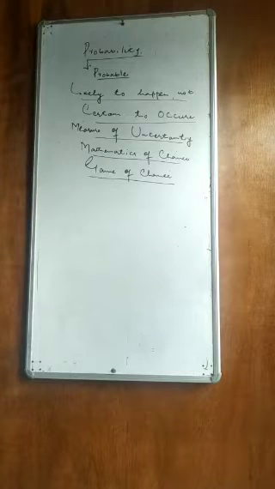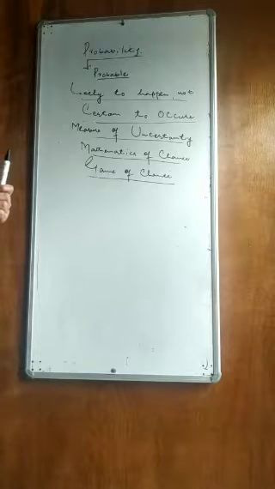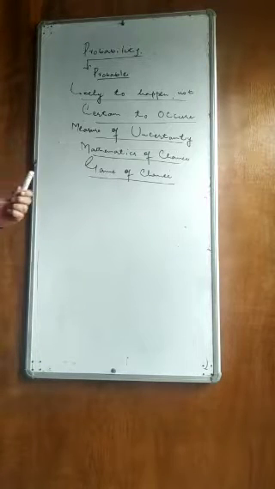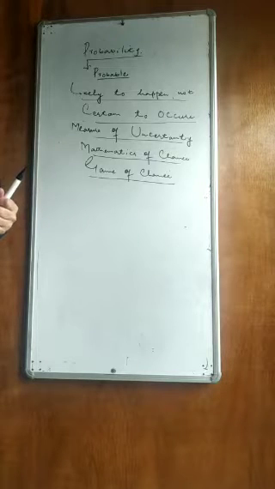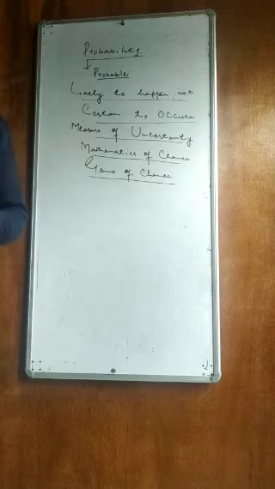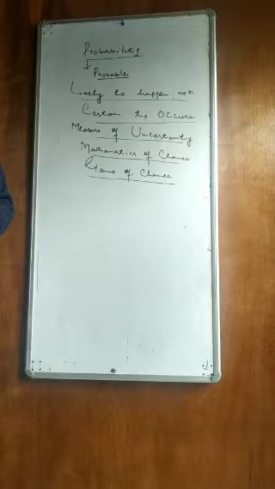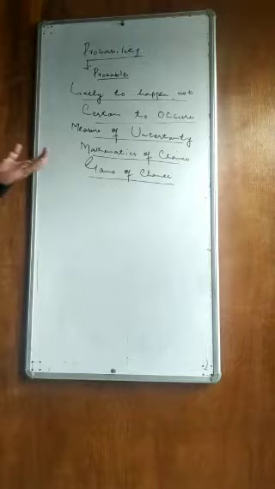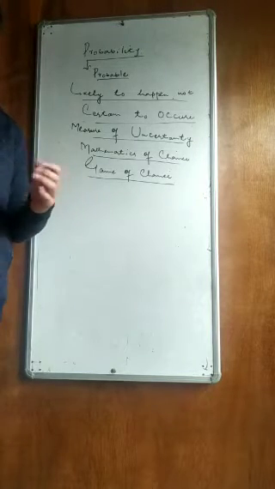Now, what is basically probability? In day-to-day life we struggle to achieve goals, but we do not know about the success. Either we get success or we get some failure. For example, we can say it is possible that he may win the election.